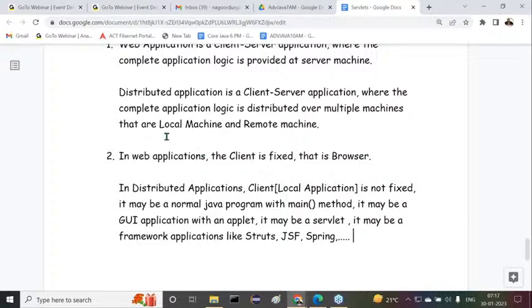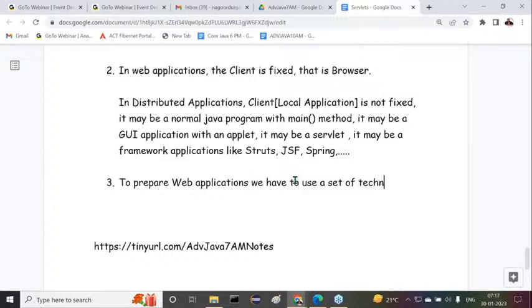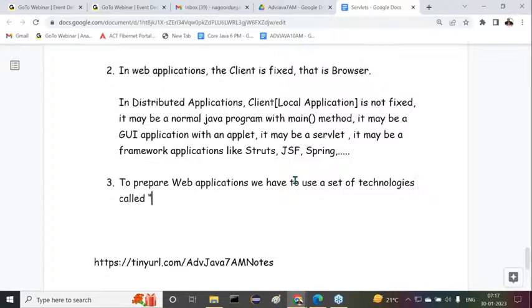Right, sir. Now let's see the next point. After completion of this, the third point, all of you observe carefully, listen carefully. To prepare web applications, we have to use a set of technologies called web technologies.